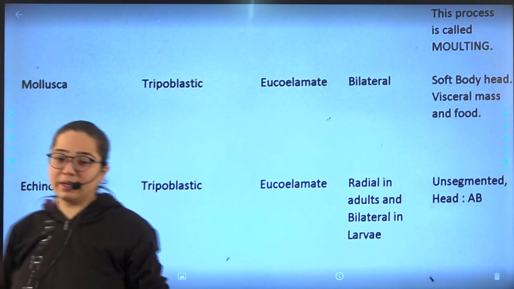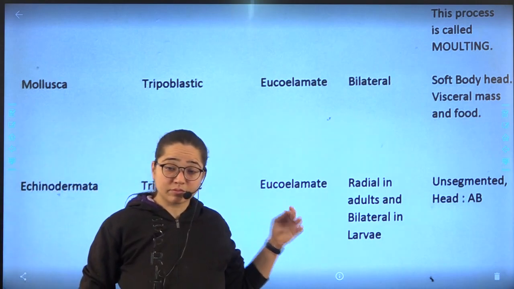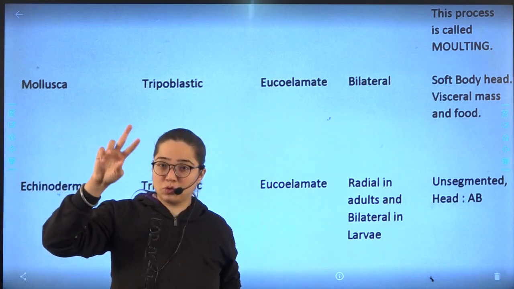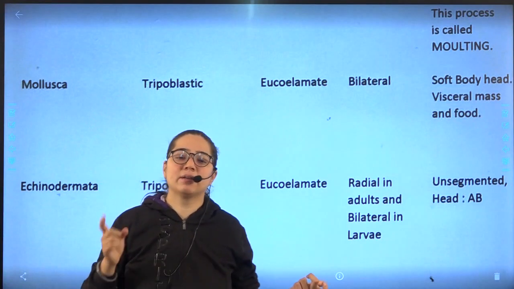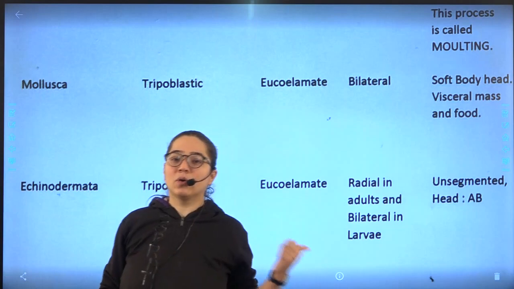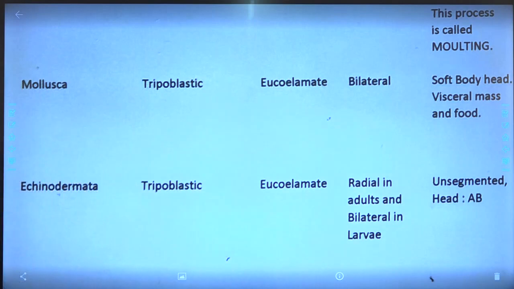Note it down. Then also the symmetry. First two radial, other all bilateral, and in last radial in adults and bilateral in larvae. Note it. Quickly note it.